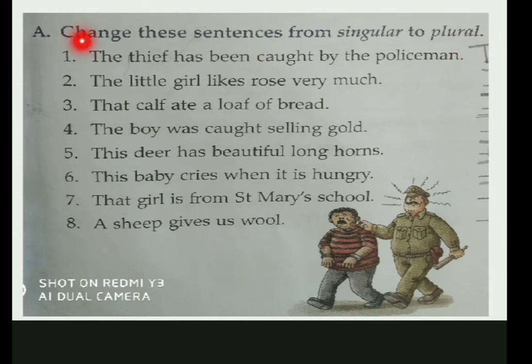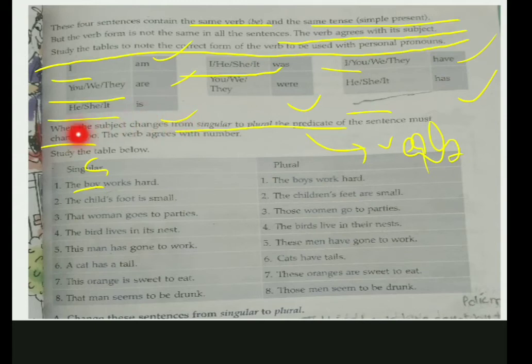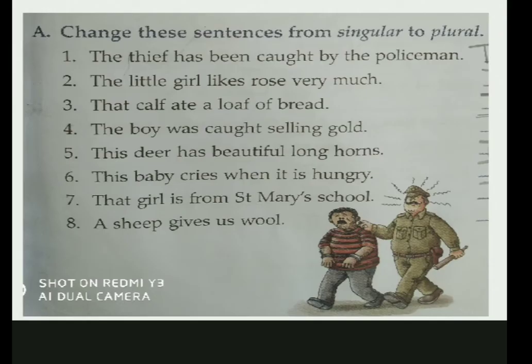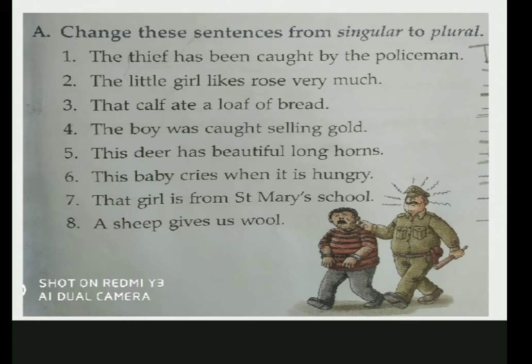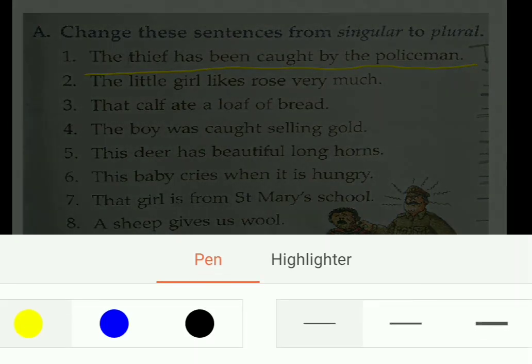So all these sentences are in singular form. You have to convert them into plural form. तो सबसे पहले तो आपको subject identify करना है. Then you have to identify the verb, right? So let me explain. The thief has been caught by the policeman. Okay?